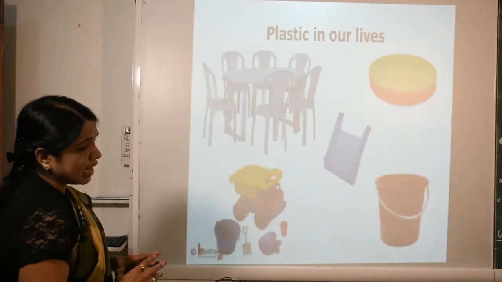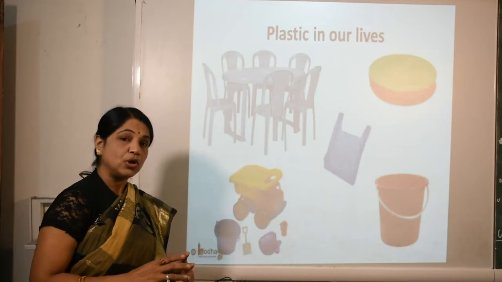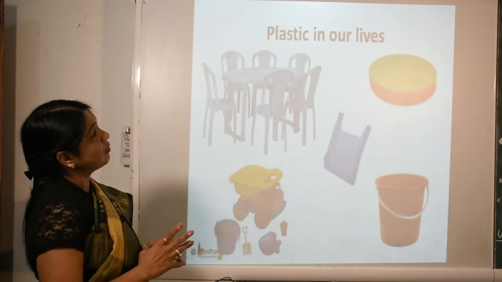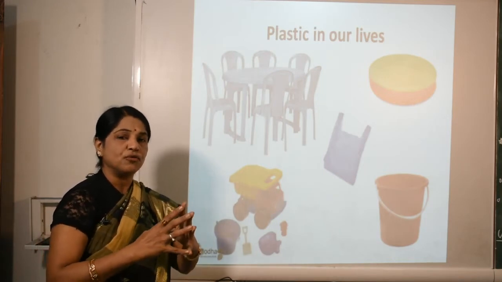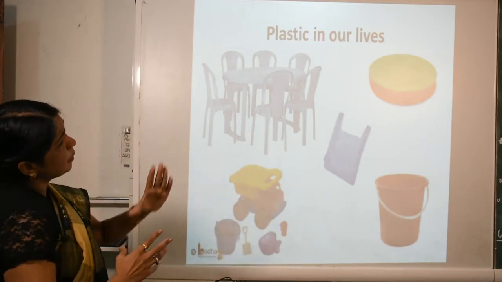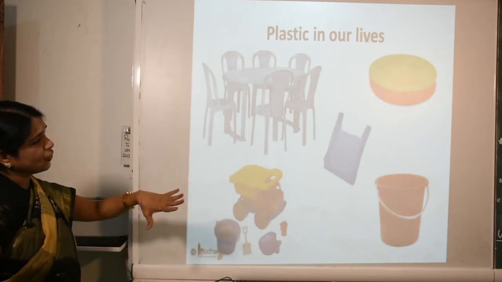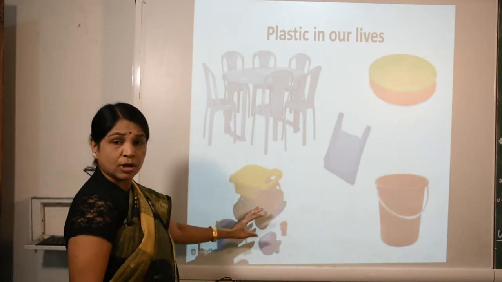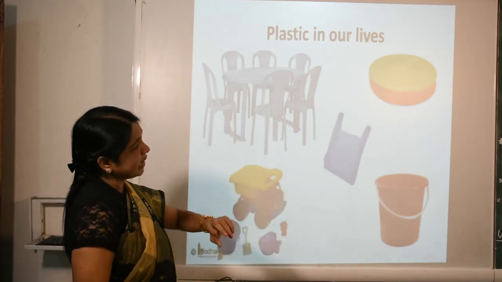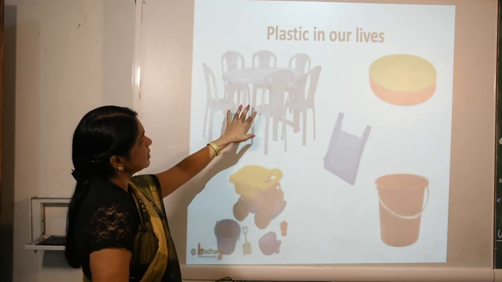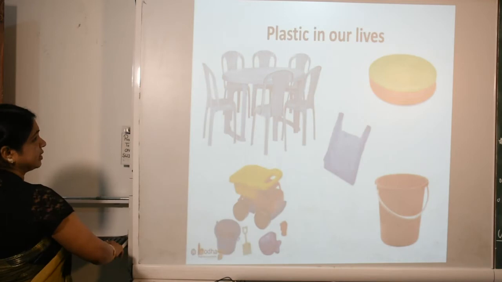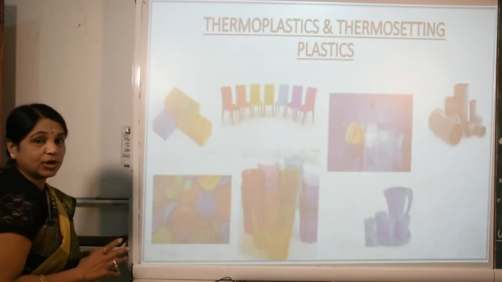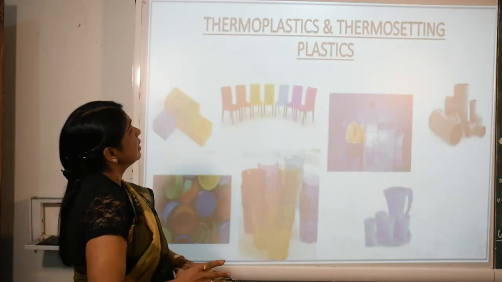Plastics in our lives: in the beginning I told you we use plastics every day, every place, in our life. You have seen various types of containers, buckets, stools, tables and chairs. We use plastic. It plays a very important role in our life.